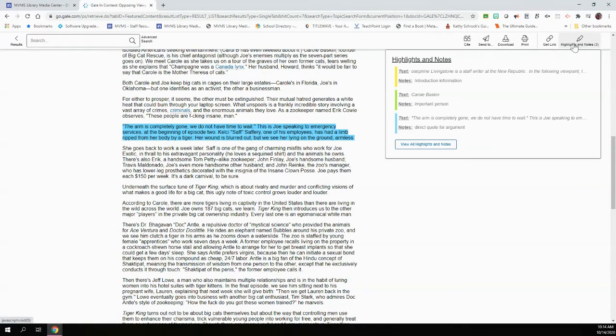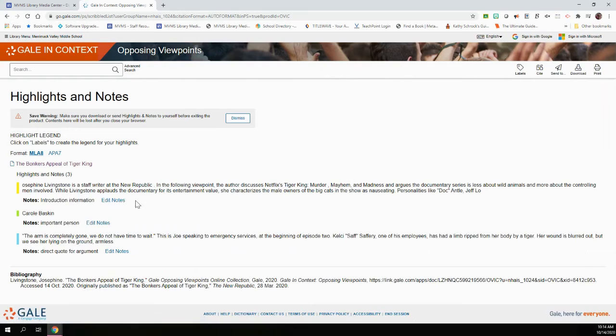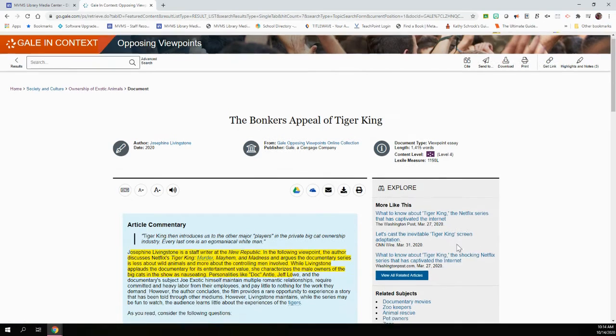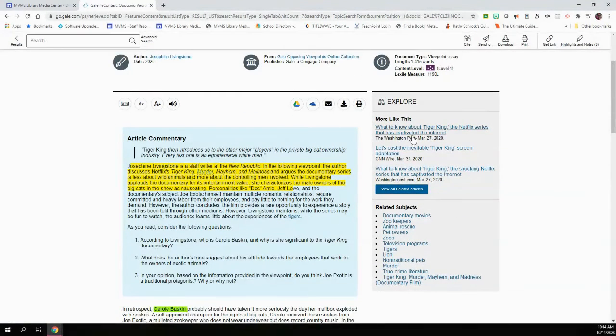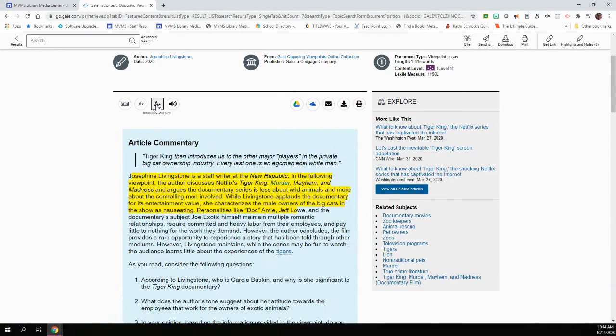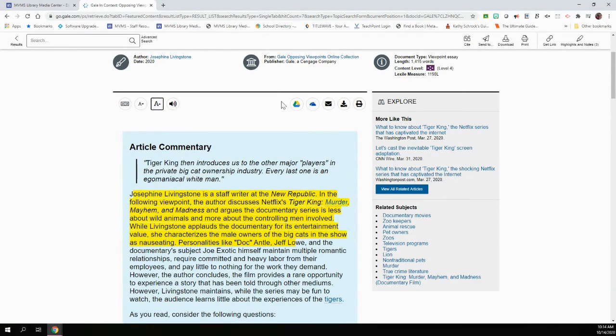So now you can come up here. You can see I have 3 notes and highlights. You can view them all in a separate piece, on a separate document. You can send this entire document to your Google Classroom. You can edit the notes. You can go back to the article. And then you can also find that there's more like this. There are related subjects. You can have the article read to you. You can increase the font size. You can save it directly to your drive, email it, download it, or print it.